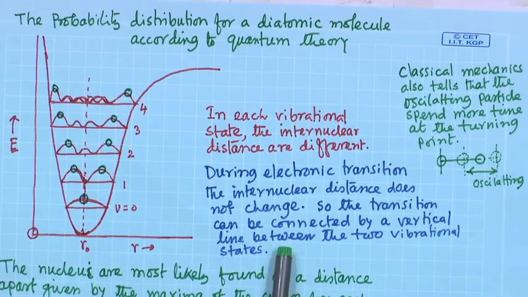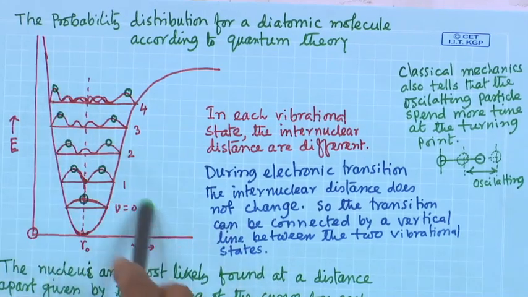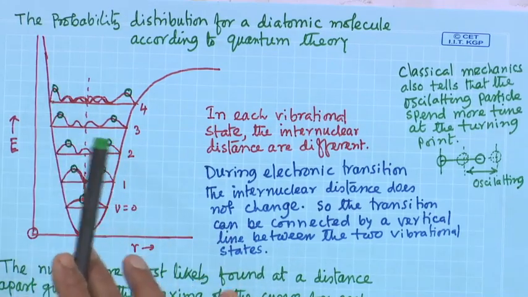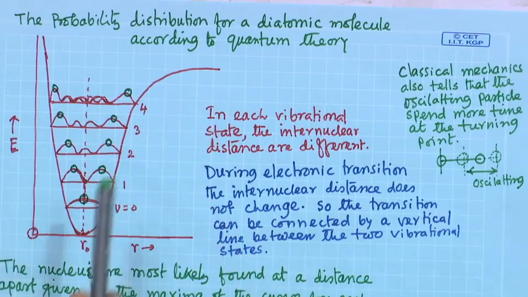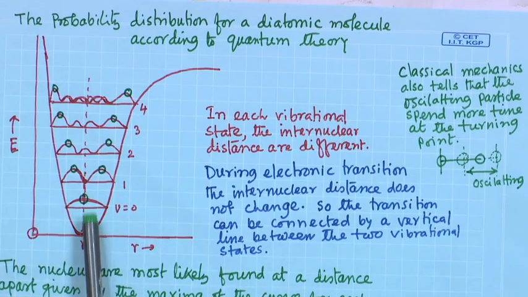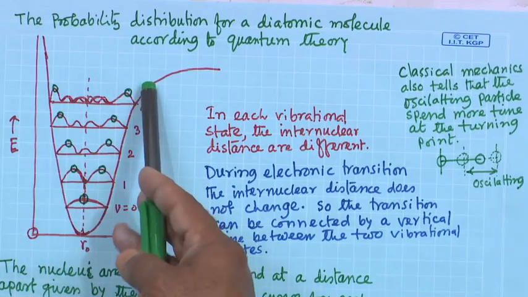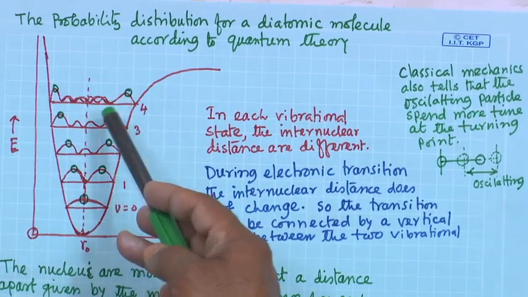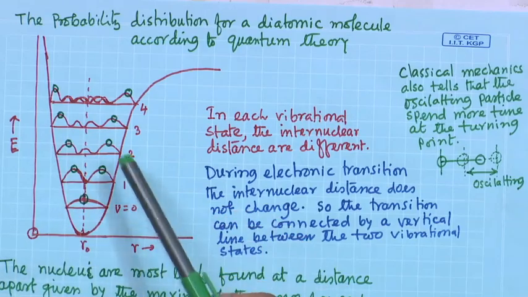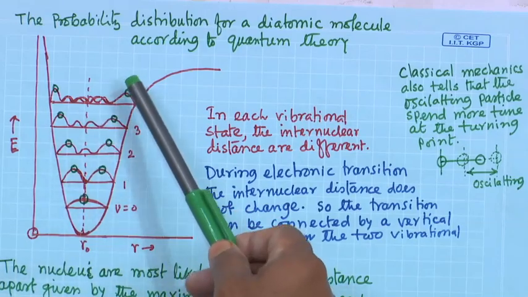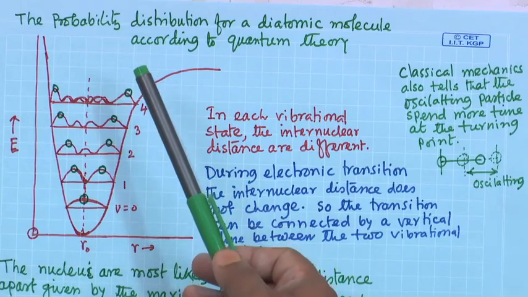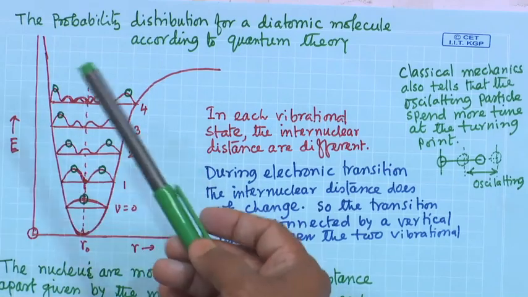Basically if we consider this molecule, it is in a particular vibrational state. Now, during electronic transition, this molecule may be in another vibrational state or it can be in the same vibrational state.